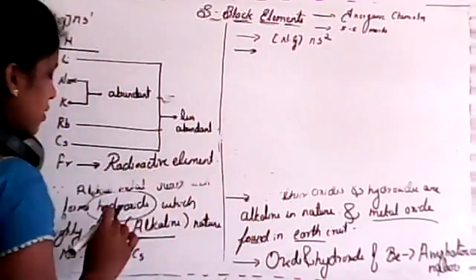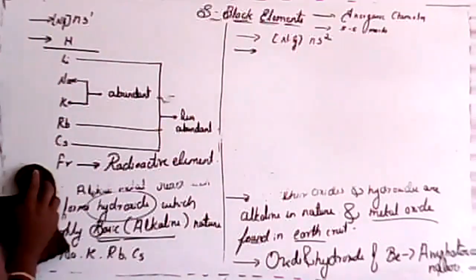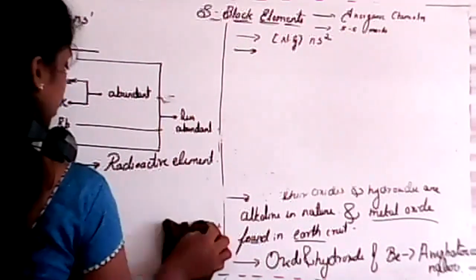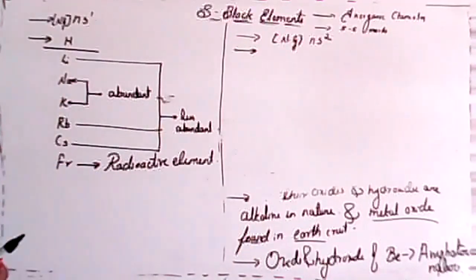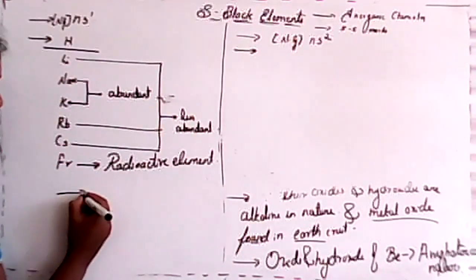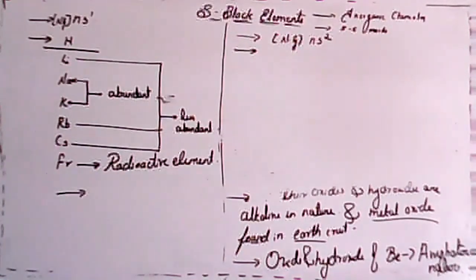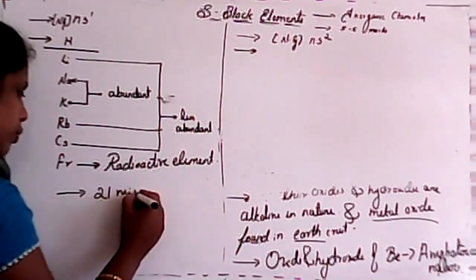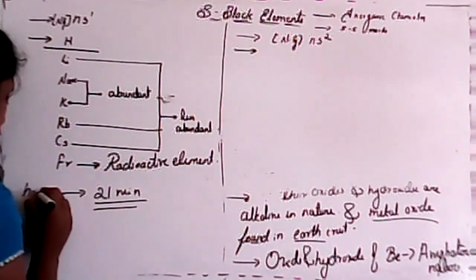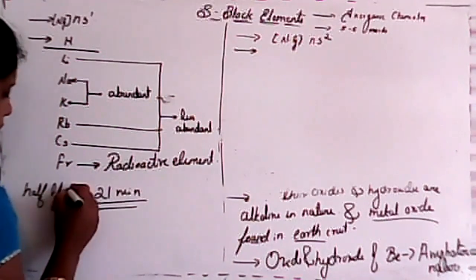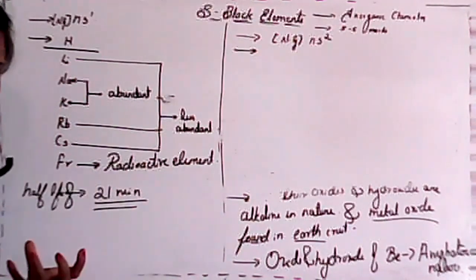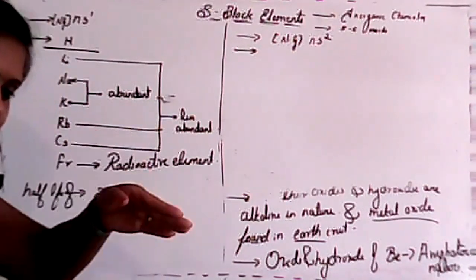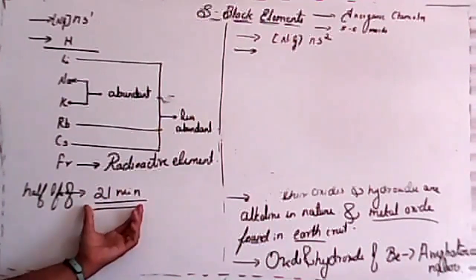Radioactive element. That means it will eliminate or evolve radiation. Clear? So here, we consider the half-life of francium. The half-life of francium is only 21 minutes. That means if you are considering 1 mole of francium, to convert it into half a mole, it needs only 21 minutes.